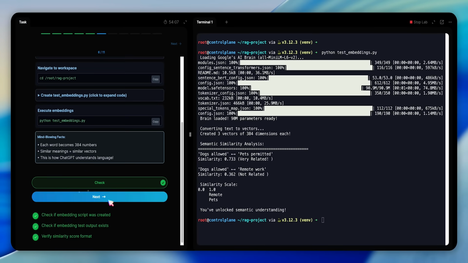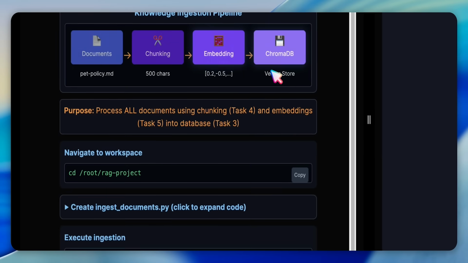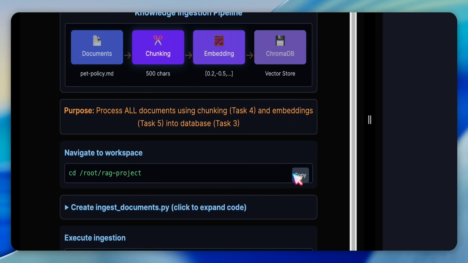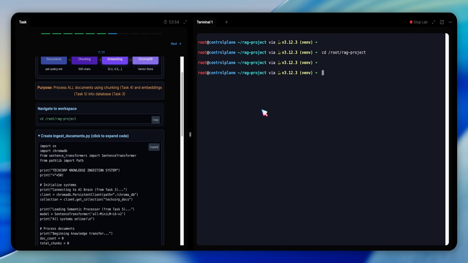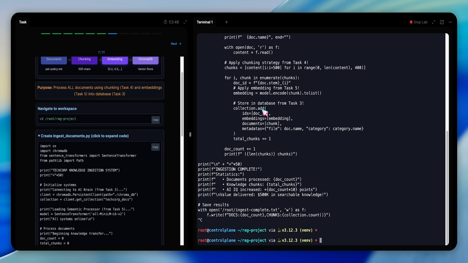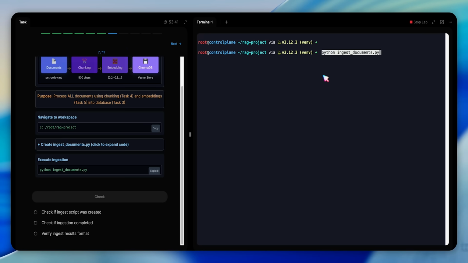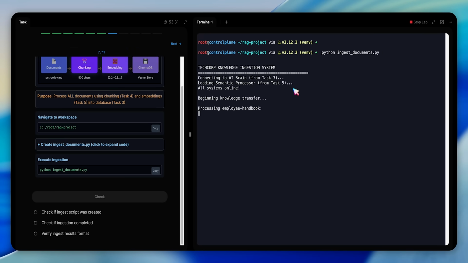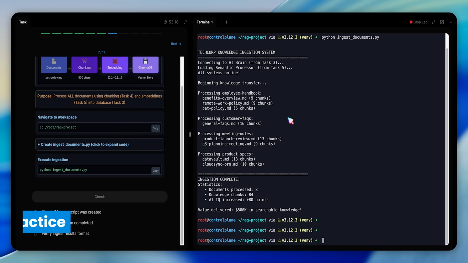In the next question, we're asked to feed the AI brain. This is where it comes together. I iterate through TechCorp's documents, chunking each file with size 500 and stride 400, embed each chunk with all-MiniLM-L6-v2, and store vectors plus metadata into the techcorps_docs collection. It logs per-file progress and writes a summary of documents processed and total chunks. The test confirmed the ingest script exists, the completion file is created, and the format is valid. This is our knowledge ingestion pipeline.